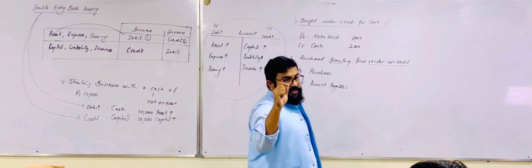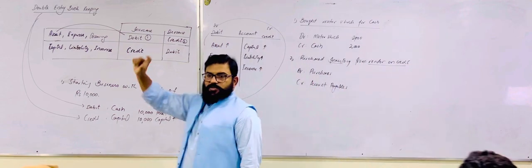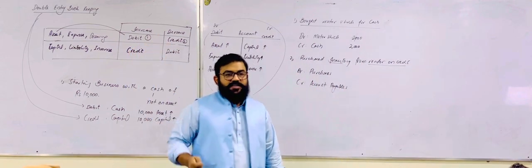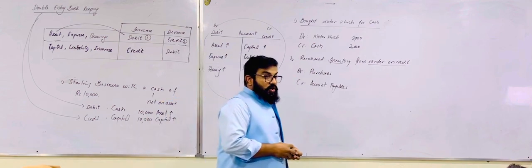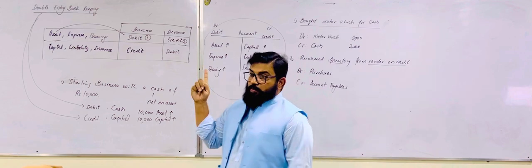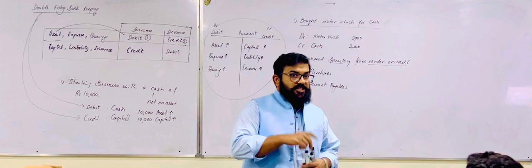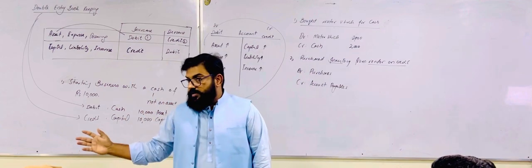When we drew in class the statement of comprehensive income, the statement of profit and loss, there was sale, and after that there was cost of goods sold. Cost of goods sold consists of three things: opening stock plus purchases less closing stock. So purchases is a part of the income statement.